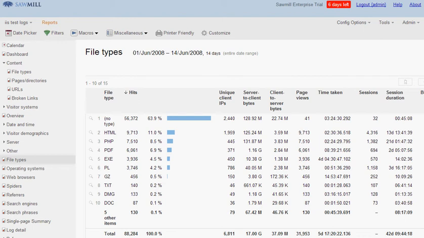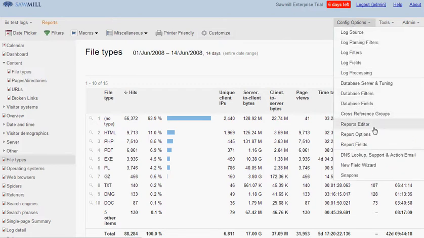We're going to look at customizing a report. This is a default IIS profile and we're looking at the file types report. You can get to the report editor via the Customise link in the toolbar, which takes you straight to the report in the report editor, or via the config options list and it'll take you to the main page.